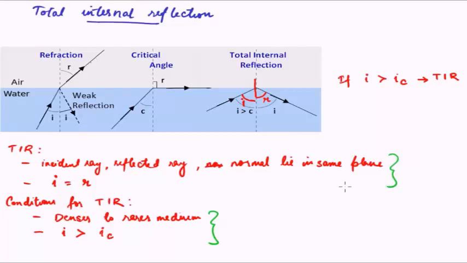Okay, so this is the introduction or the idea behind total internal reflection. Now what we are seeing here is that total internal reflection is very similar to our normal reflection, which you might have studied in your previous classes. So is there something special about total internal reflection which is not there for reflection via a mirror, which we can actually exploit?